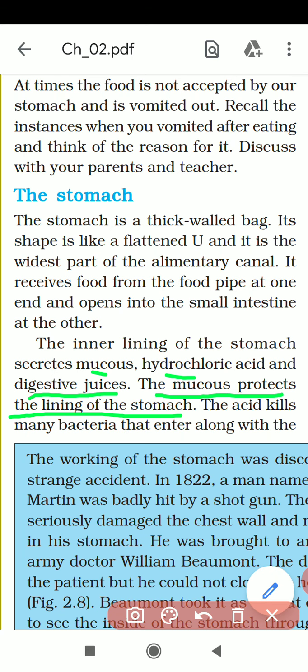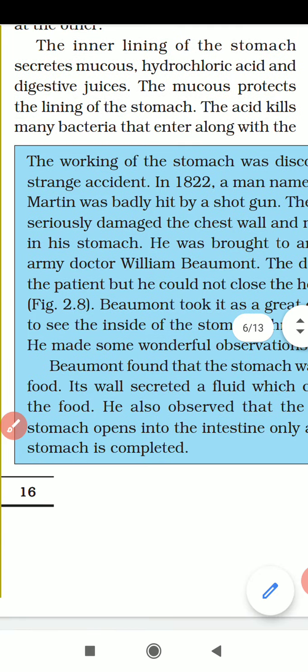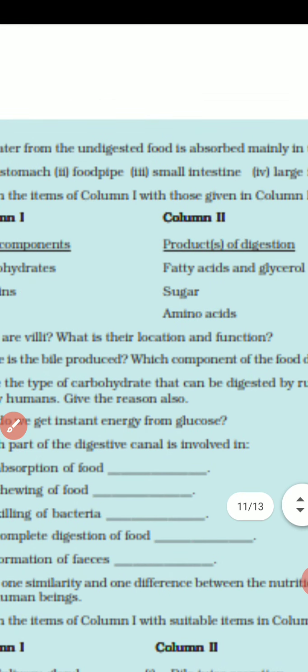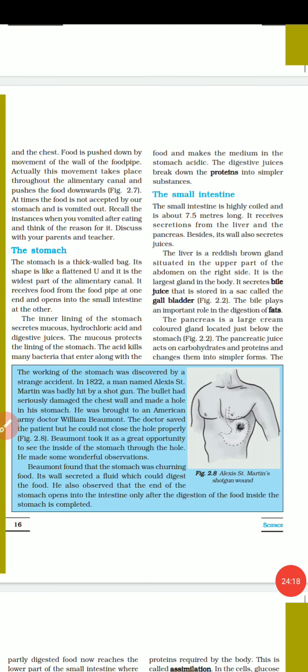And what is the function of hydrochloric acid? The acid kills many bacteria that entered along with the food. So if any bacteria are eaten by you, they are killed by the acid we secrete from our stomach. That makes the medium in the stomach acidic.